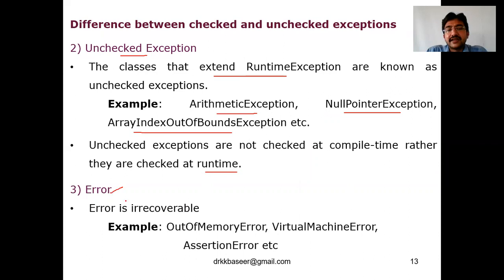And coming to the third category, it is irrecoverable. Irrecoverable in the sense that this type of irrecoverable thing is called an error. Example, out of memory error. It is beyond our control. Sometimes when you are running your laptop or desktop, suddenly a blue screen comes, right? Sometimes it hangs. Totally the laptop or desktop will hang. Or a virtual machine error, or some files missing. Totally the files crash. Like this, we see some types of errors. Assertion errors, we have already seen in the figure, and virtual machine errors. So out of memory errors are some of the examples of error. These are the three types of exceptions we have in Java.